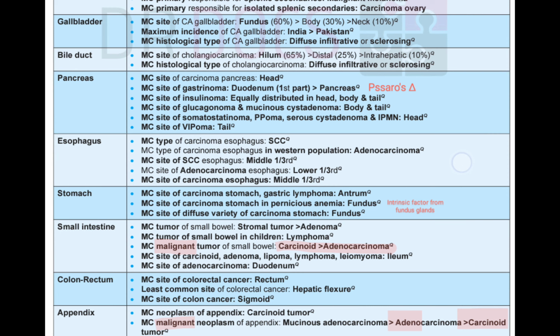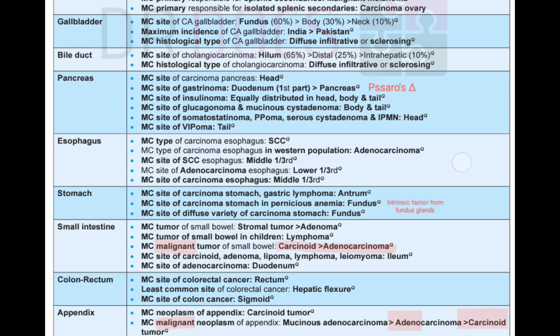Then adenoma, carcinoid, lipoma, lymphoma, leiomyoma. That is glandular cells, fat cells, lymphatic cells, muscle cells. All these tumors are more common in the ileum. Adenocarcinoma is more common in the duodenum.